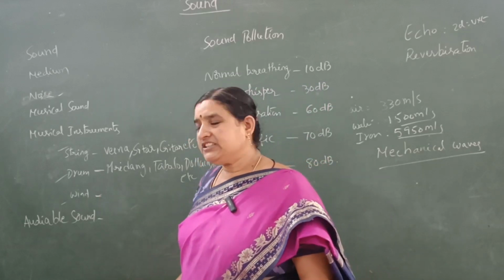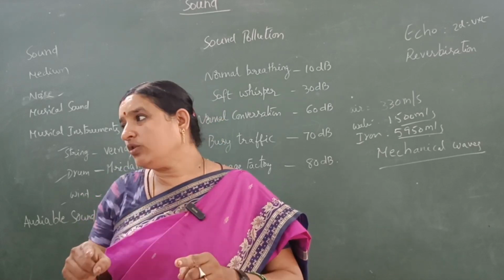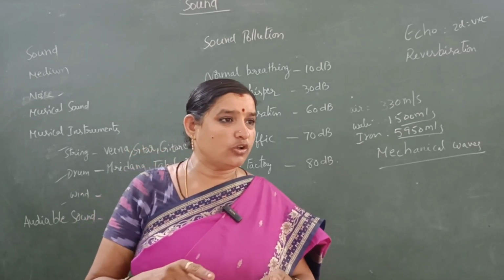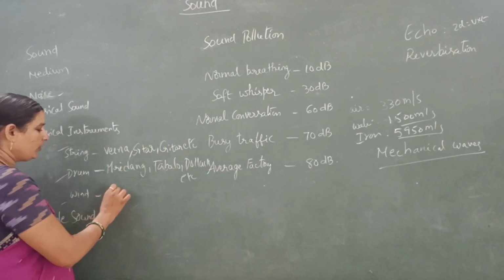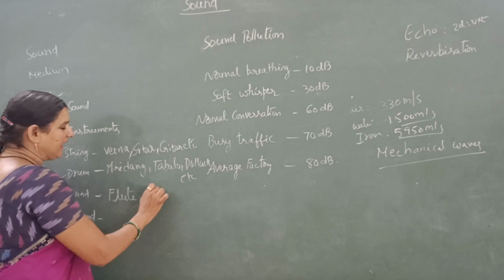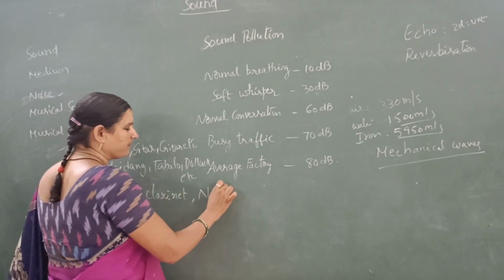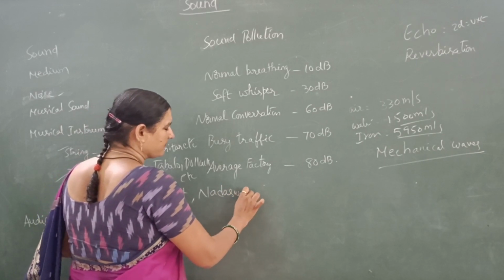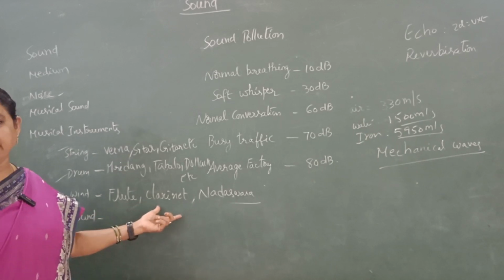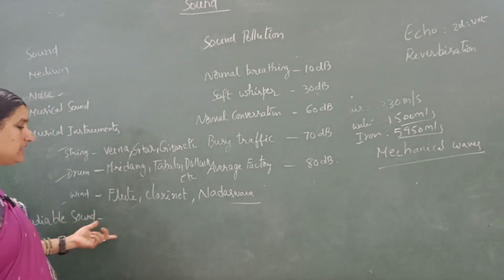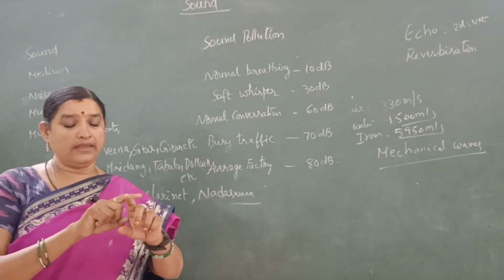In the same manner, wind instruments use air columns. If we change the length of the air column, that produces the sound. For example, flute, clarinet, nadaswara are examples of wind instruments. In them we adjust the air column.